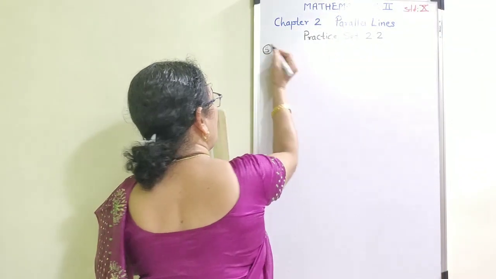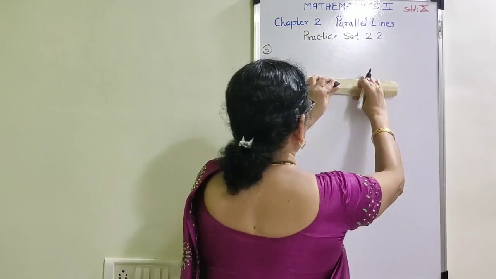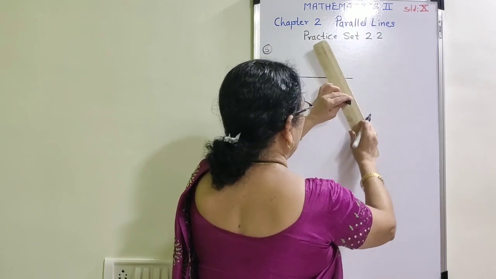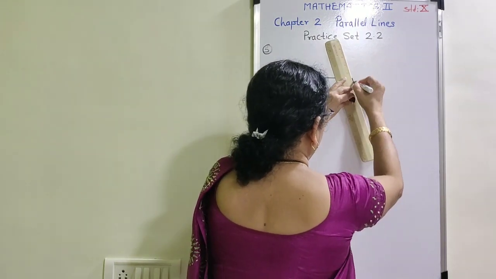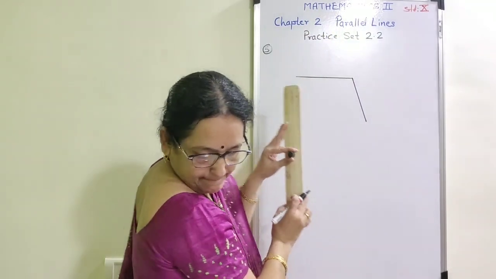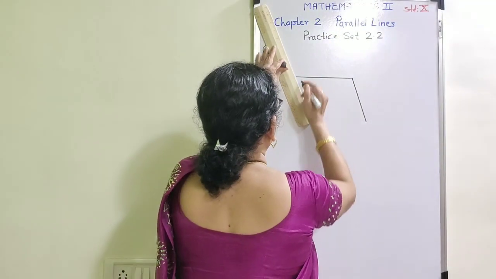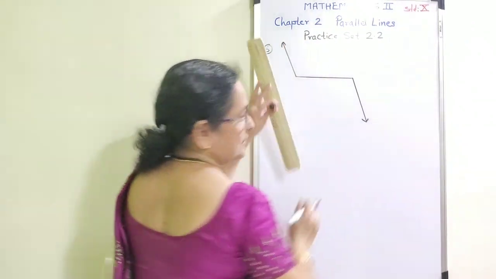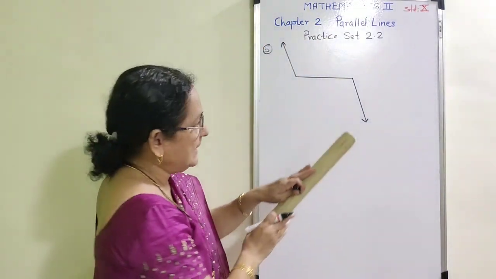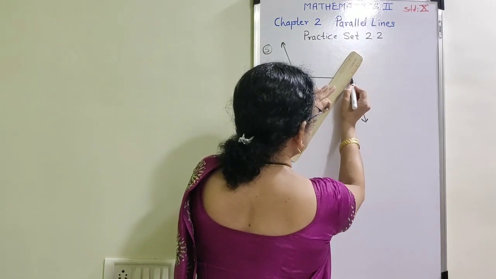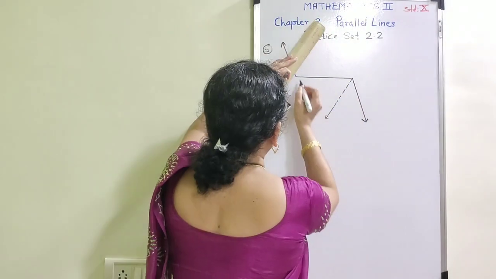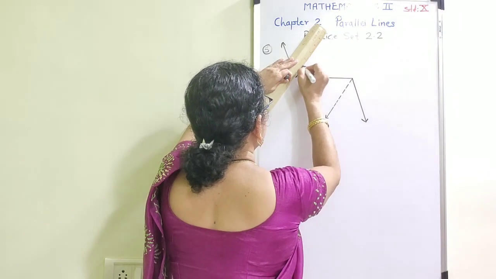Fifth example from the same practice set. Here they have given a line, the figure is like this. Also they have given bisectors of these two angles, bisector of this angle, also bisector of this angle.